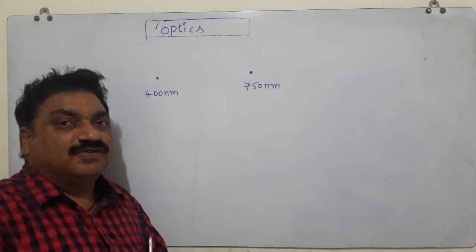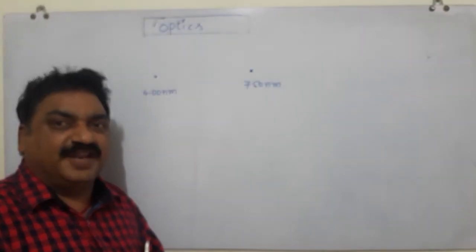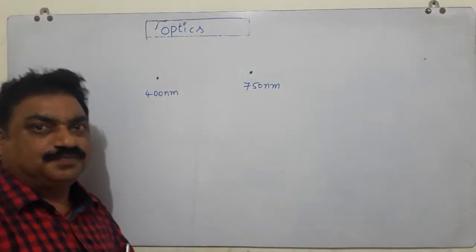And we know that there are so many properties for light.